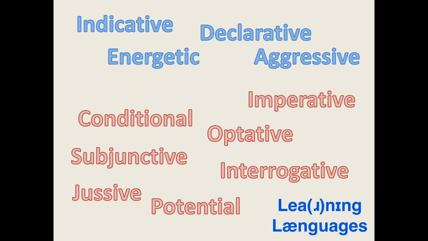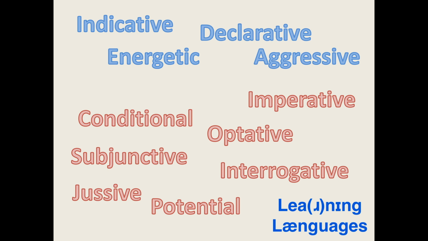Of all the grammatical moods, of which there are many, they can be generalized as being one of 2 types. Those which tell us what something is or what something is not, as in to say those which express a statement of fact. The most common of these moods is the indicative mood. However, there are others such as the energetic mood, used in Arabic and other languages of the same family, which gives an added emphasis to a statement, and the aggressive mood in the Finnish language, which is reserved for expressing strong emotions. On the other hand, we have moods which are used to express uncertainty.